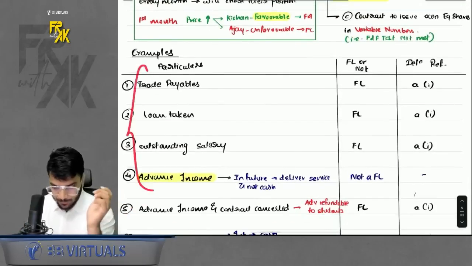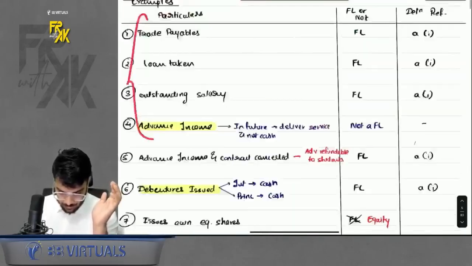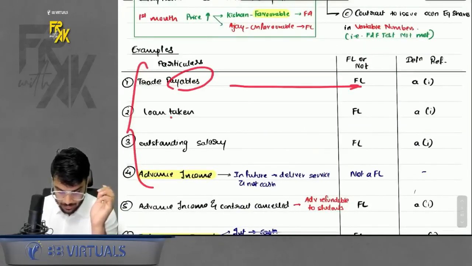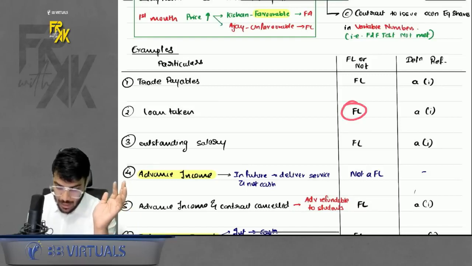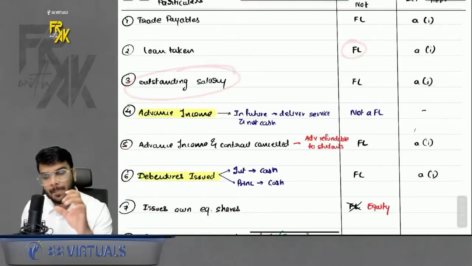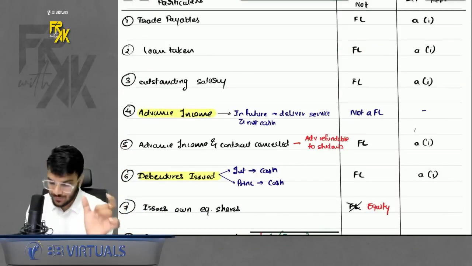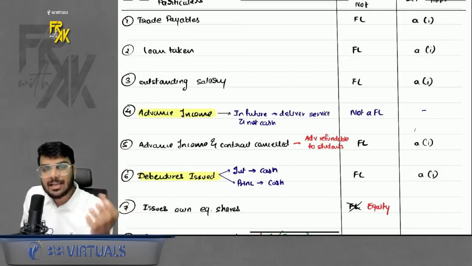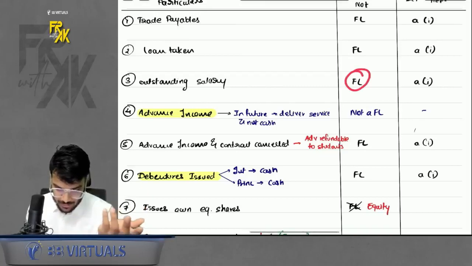Some examples for this point of financial liability. If you have any trade payables, it is a financial liability. Loan taken: whenever you take a loan, you have an obligation to give the interest and principal back, so it's a financial liability. Outstanding salary: whenever the company has not paid the salaries to employees, it becomes outstanding salary. Such outstanding salary is also a financial liability. Why? Because the company will have to pay the salary to the employee some other day.